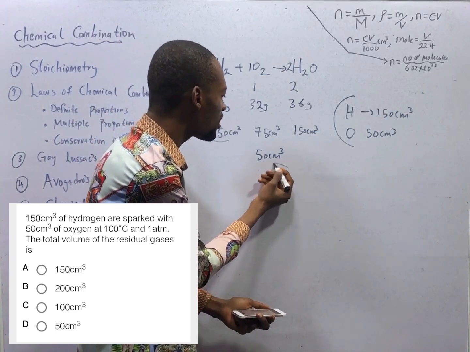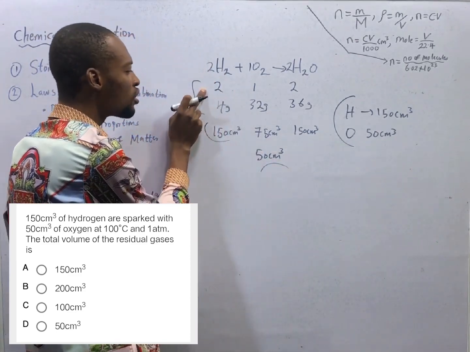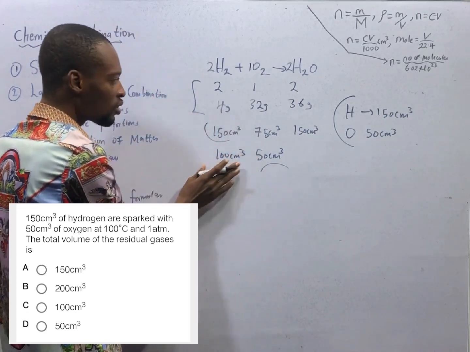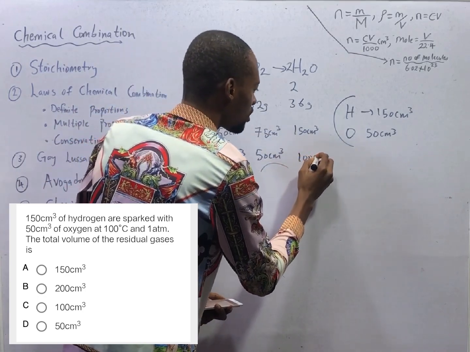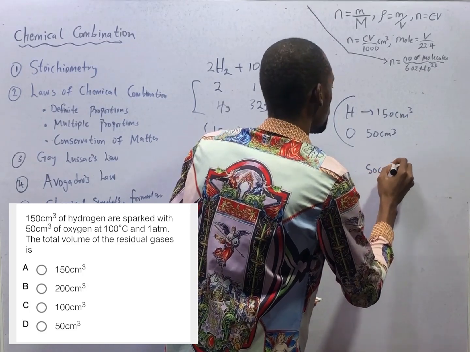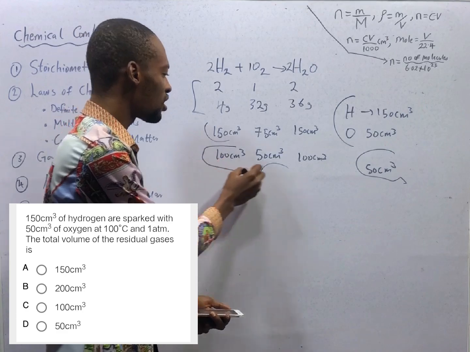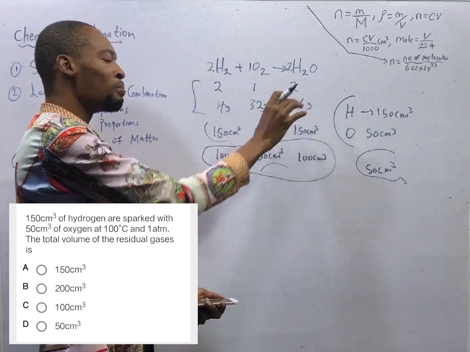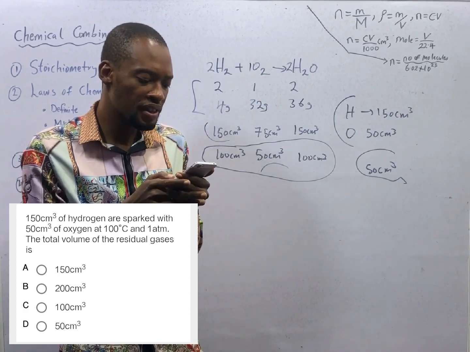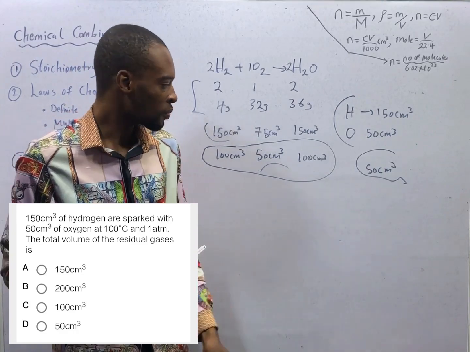So, what should be the right thing? Since we are only given 50 cm cube of oxygen, which means 1 is 50 cm cube, 2 should be 50 times 2, that is 100 cm cube. 2 here should also be 100 cm cube. Therefore, 50 cm cube of H2 will not react. It is gone. This is what we need for the reaction according to the balanced equation. What they are asking us is the volume of the residual gas. First, there are possible questions they can ask you from here.